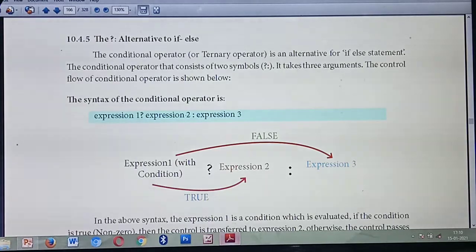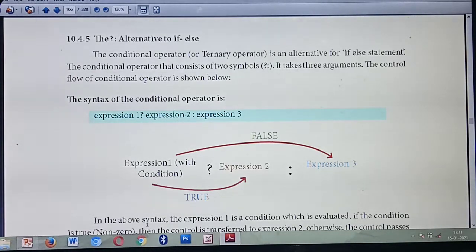Today we are going to study different kinds of if else statements, that means an alternative to the if else statement. So what's the meaning of the if else statement? You are giving some expression, and in the expression you are giving some condition. Based on the condition, it will check whether the given condition is true or false, isn't it? If the condition is true, which block will execute? The true block alone executes. If the condition is false, the false block alone executes. There are nearly 3 or 4 lines. First you need to give the if statement, then the expression, then inside the if statement some statements, then else, and then inside the else part some more statements, isn't it?